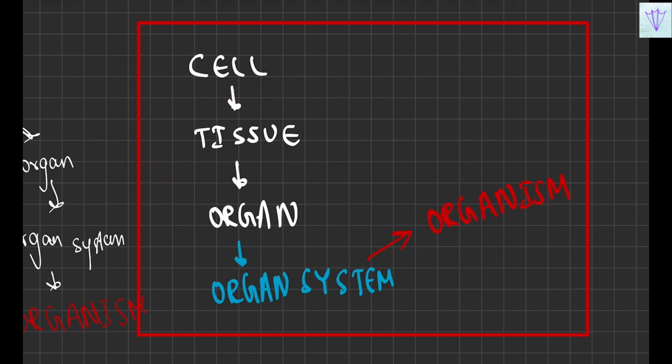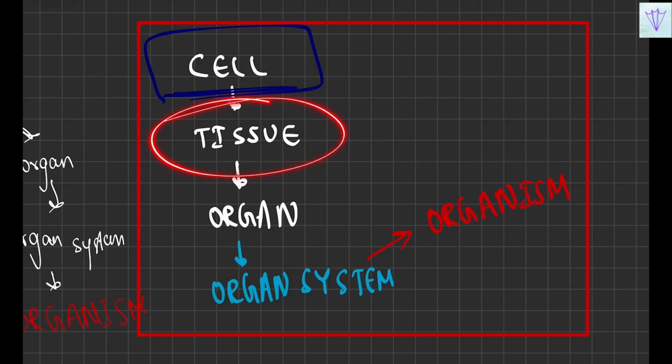So as the chapter name clearly says, we are going to study the cell, which is the building block of life. So in this chapter we'll be primarily focusing on the cell, and the next chapter will start with the tissue as well. So in this chapter, first we'll be starting with the cell.